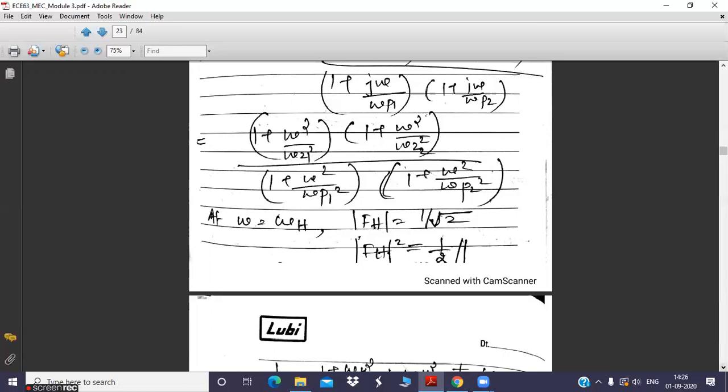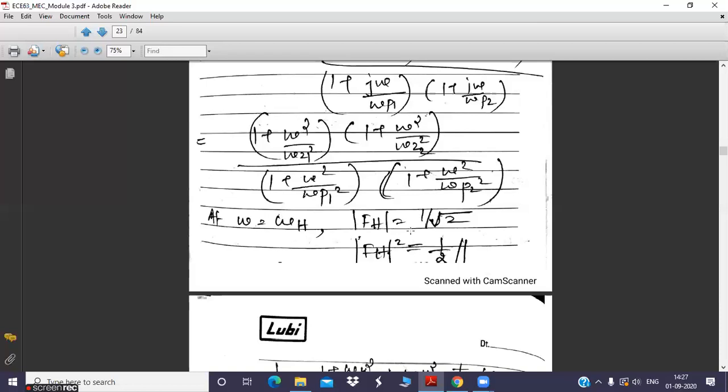We are substituting omega with omega h. What is the objective of putting this? Because we need to calculate omega h, so we are interested only in this particular frequency. As per theory, at omega equal to omega h, the value of the high frequency gain function should be 1 by root 2. 1 by root 2 is 0.707 or 70.7%. So if the high frequency gain function's value becomes 1 by root 2, then the overall gain is 1 by root 2 of maximum gain, which corresponds to your 3 dB cutoff frequency.